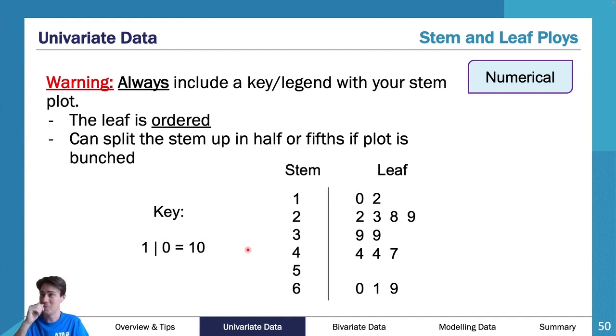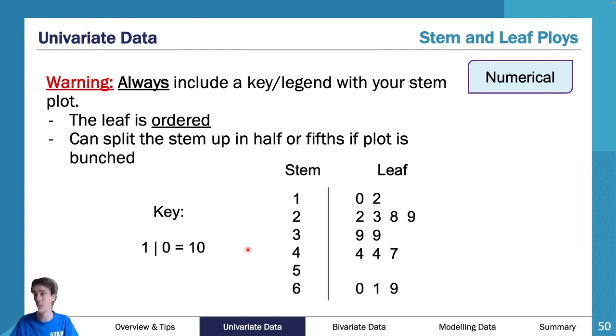So really important, a stem and leaf plot has to be ordered, and you can split a stem and leaf plot. Now what I mean by that is, let's just use 2 here for example. So you can see our 2 on our screen. We have a bit of information, we have 4. Now what if I wanted to break that down and say, all right, I want 2 categories. Well then I'd go 1, 2, and then 2 again. Now the first 2 category, you go 0 to 4. The second 2 category, you go 5 to 9. Now you're welcome to do that.